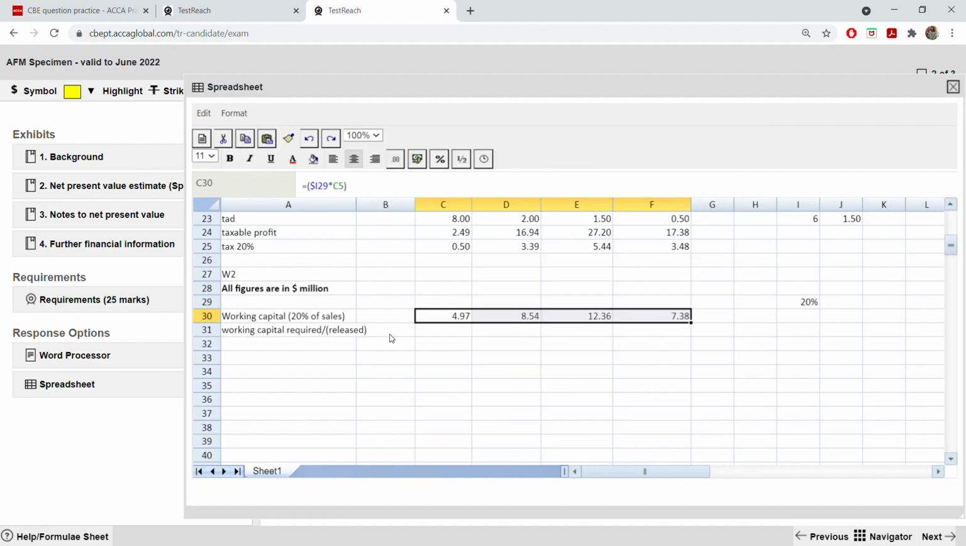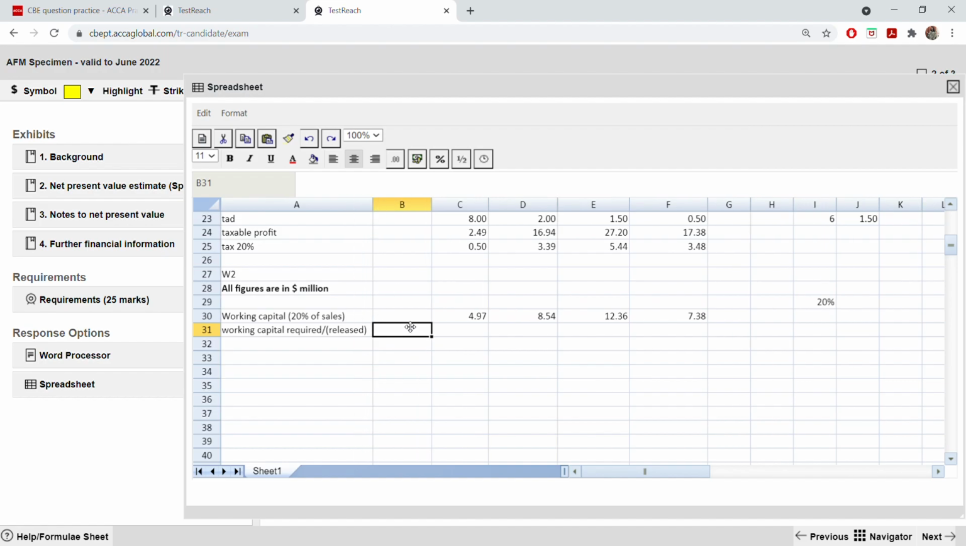You see? Now you will be requiring this. In the first year, you will be requiring this much. So it is 4.97. From the second year, you will be requiring the difference between these two, how much it has increased from this to this. So simply, it will be this minus the second year minus first year. So you can simply drag it to the other cell.